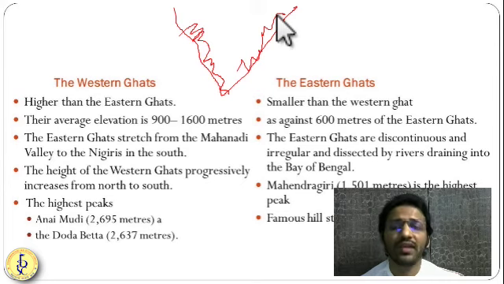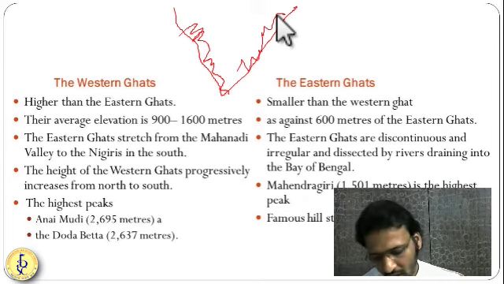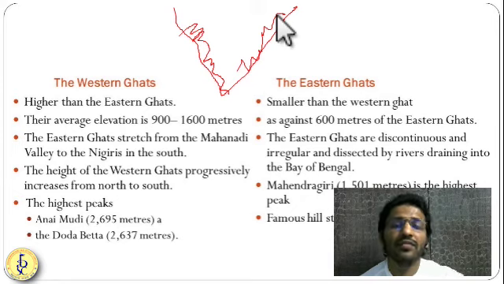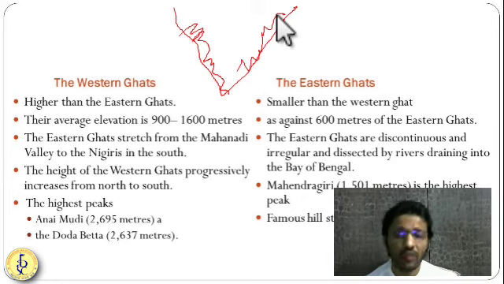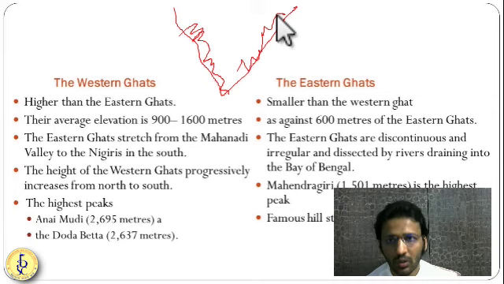So what is the difference between Western Ghat and Eastern Ghat? Both have been formed by different processes. The Western Ghat is a new formation. The Eastern Ghat is the oldest formation. But height wise, the Western Ghat is higher than the Eastern Ghat. The Western Ghat also we are going to see in detail. Okay. In this chapter, we are going to see in brief about the Western Ghat and Eastern Ghat.